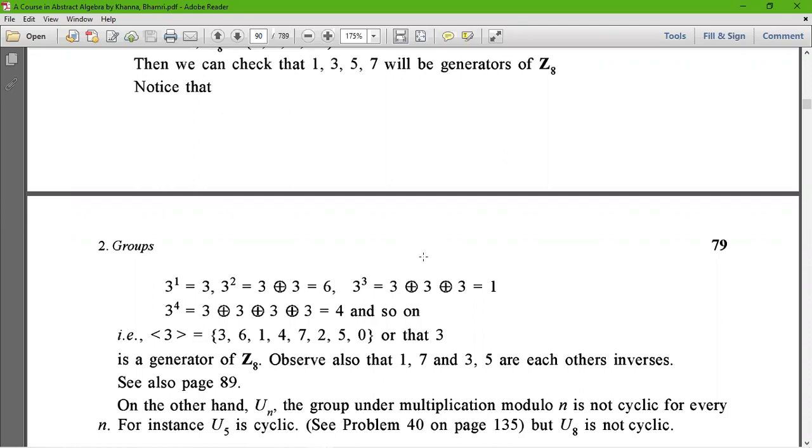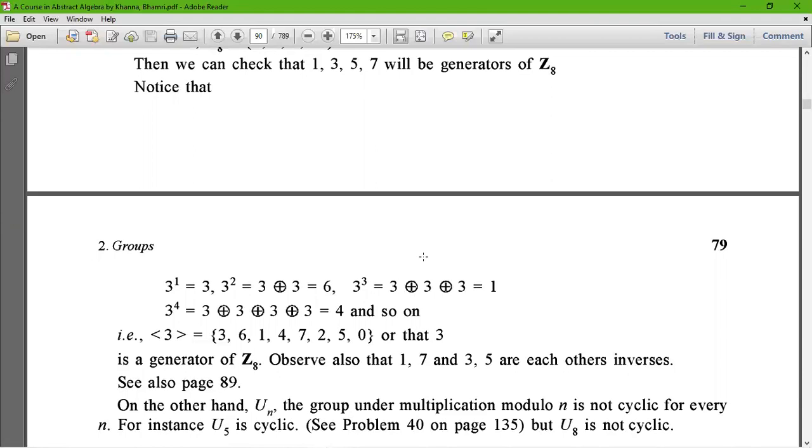Similarly, now we are going to check the generator 3. 3 to the power 1 equals 3. 3 to the power 2 equals 3 ring sum 3 equals 6. 3 raised to the power 3 is equal to 6 ring sum 3, which is 9, and 9 divided by 8 gives the remainder 1. Similarly, 3 raised to the power 4 equals 3 plus 3 plus 3 plus 3, which equals 4, and so on.